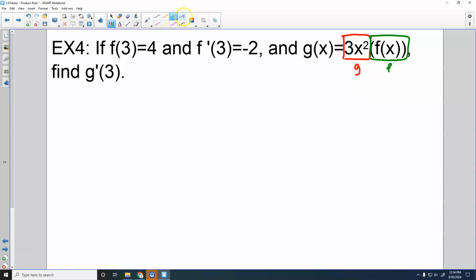So whenever we do product rule for this, we're going to have our 3x squared. What is the derivative of f of x? It's going to be f prime of x. We don't know what f is, but we would just call it f prime. That would denote that we're taking the derivative of f, right?